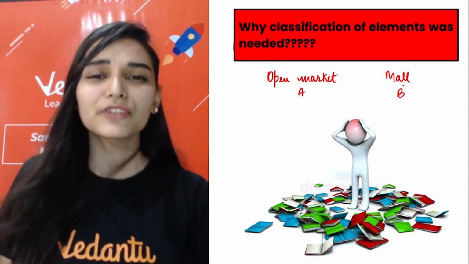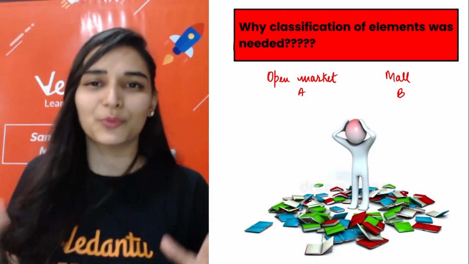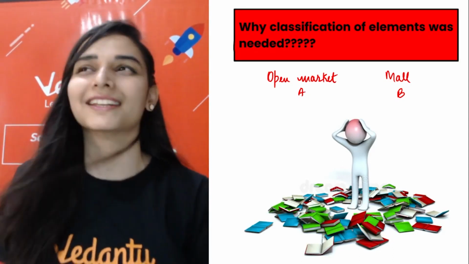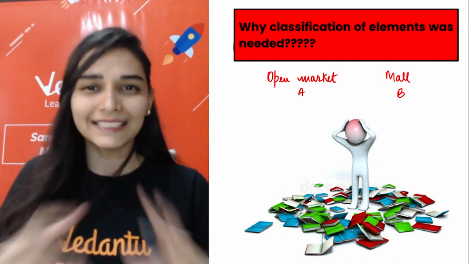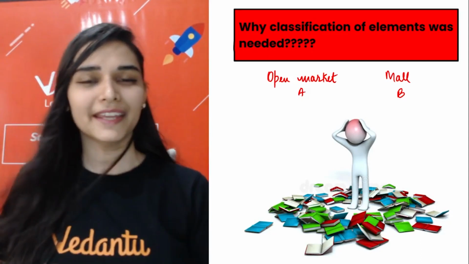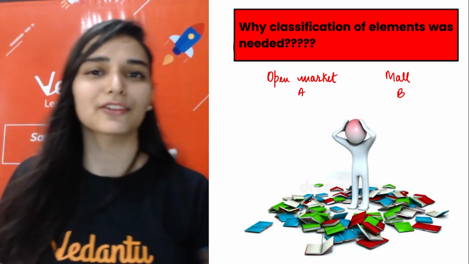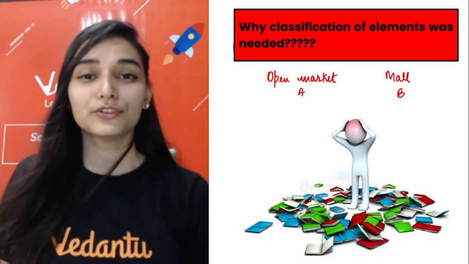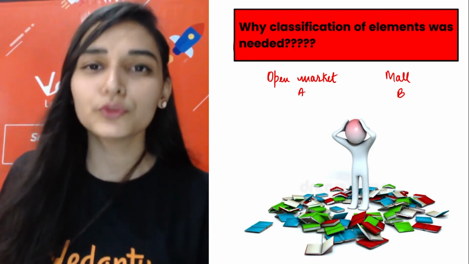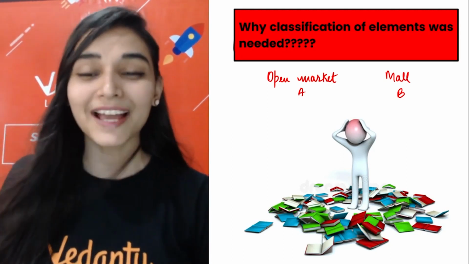Maybe you love shopping from the open market, or maybe you say, no ma'am, I don't like the hodgepodge present in the open market, where everyone is speaking simultaneously and you can't hear anything. Or you go to a mall where everything is organized. If you want to go to the kids section, you can go there. If you want to purchase shoes, you can go to that section. If you want to go to the food court, you can go to that section. So everything is organized. Tell me in the chat box.